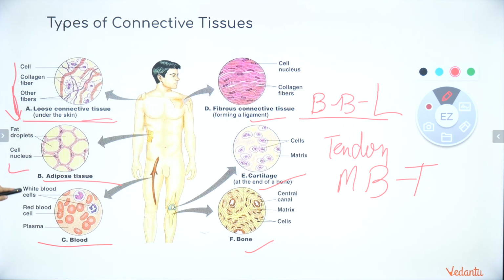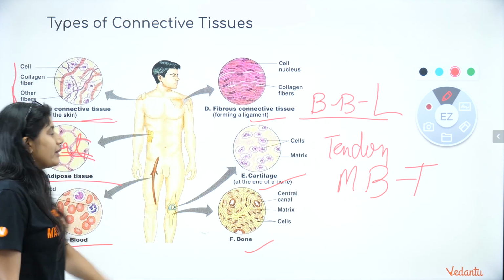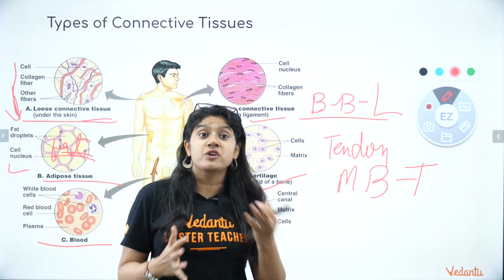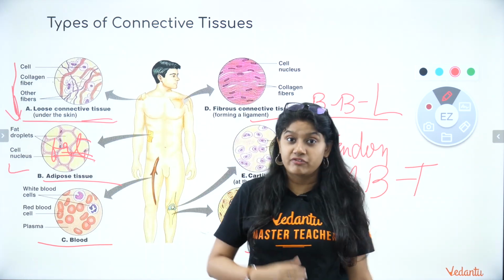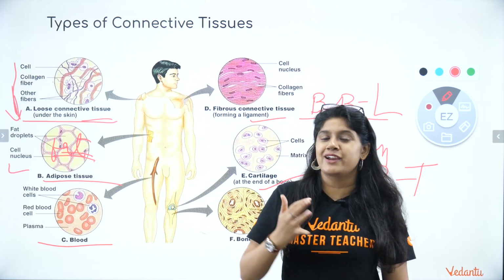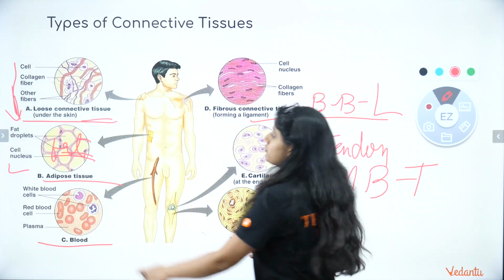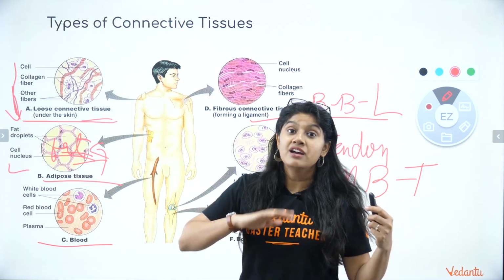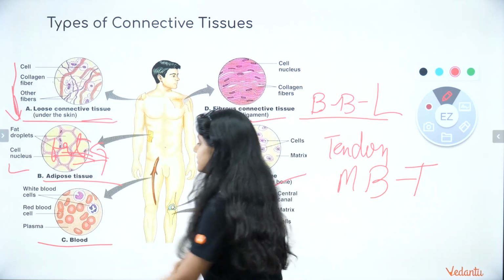Then we have adipose tissue, everyone, the fat tissue, right? That's why people keep on telling us to exercise, because fat deposition usually occurs very early, and if we don't take care of our health, it is the first sign of obesity that we see on our body. So we have to work out, right? So adipose tissue will be storing the fats, and of course if we use this fat, we get energy.